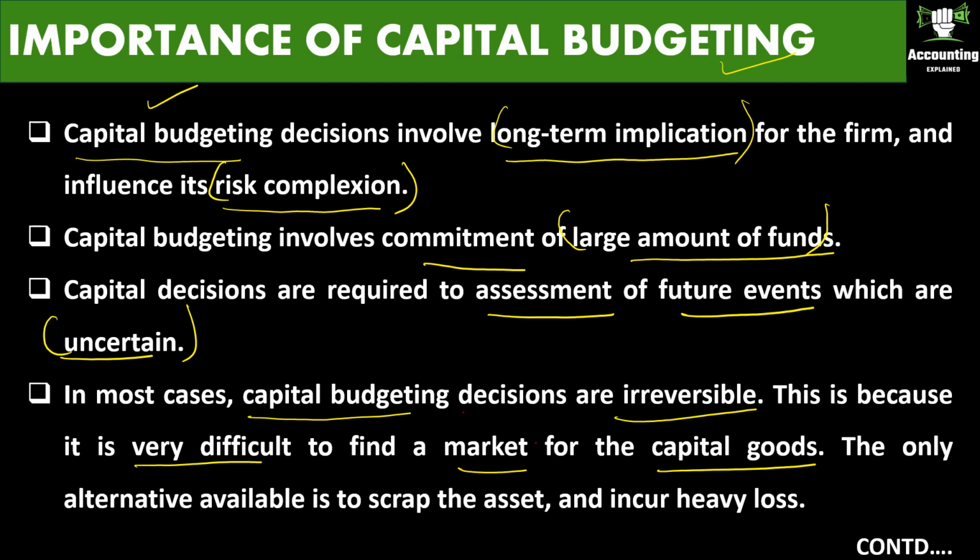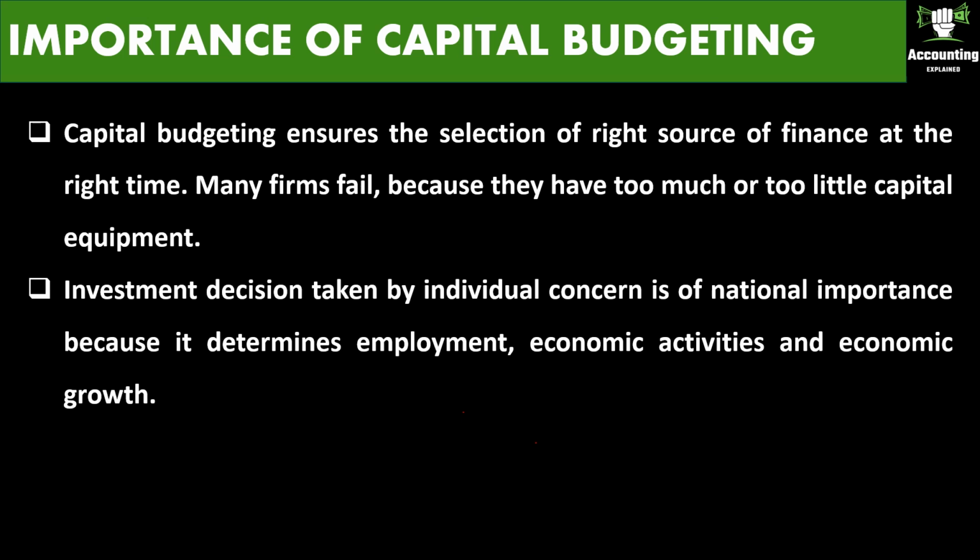Similarly, you bought a machinery and you find that it is not good for your business. It's not possible to find a market for it after a month's time with the same amount. What can you do now? The only alternative available is to scrap the asset and incur heavy losses. Capital budgeting ensures the selection of the right source of finance at the right time.